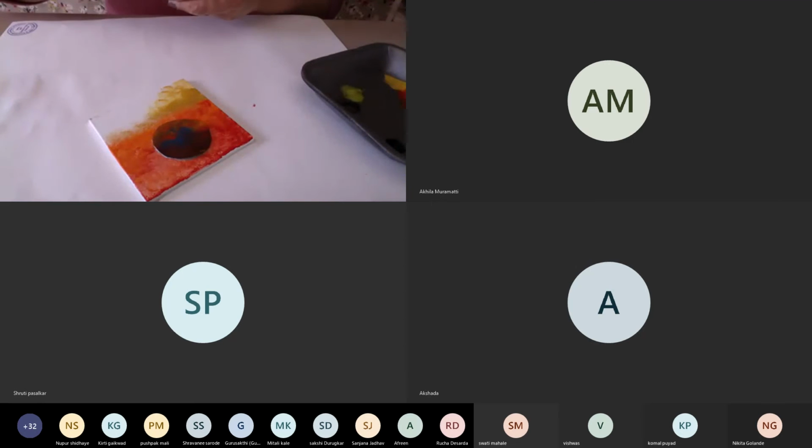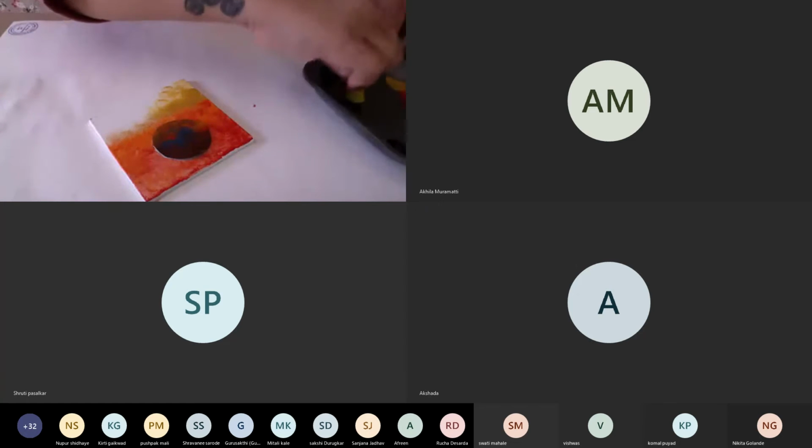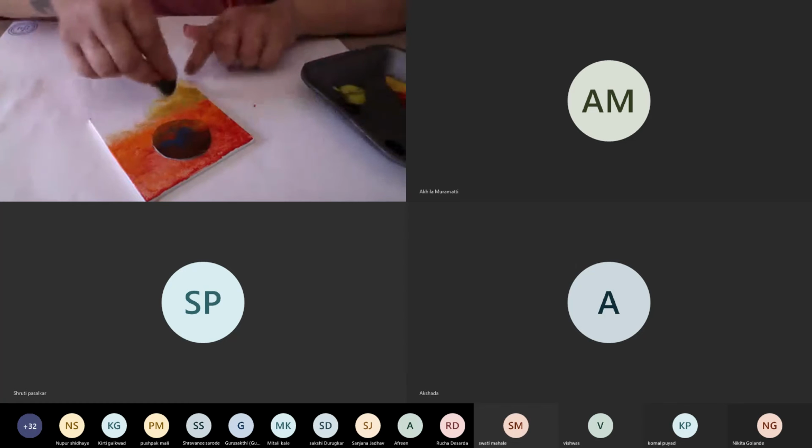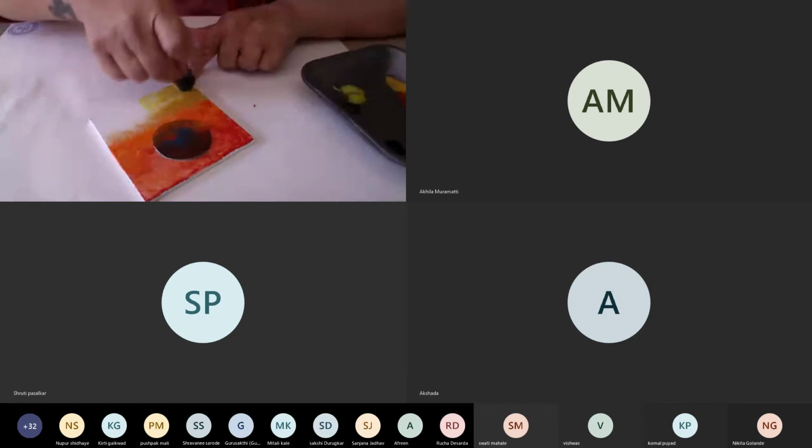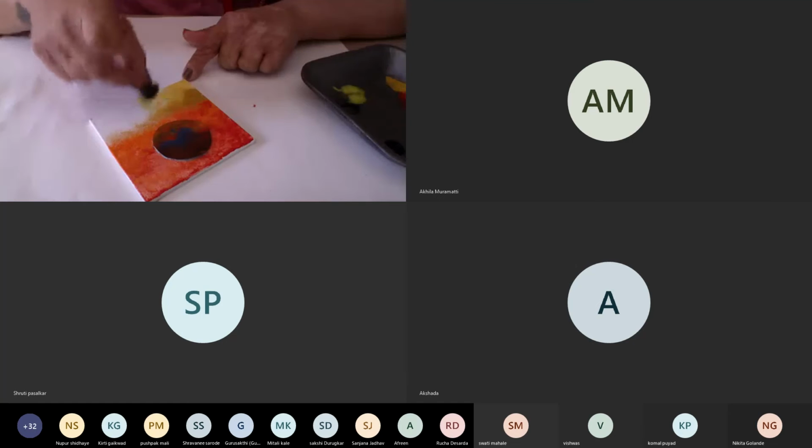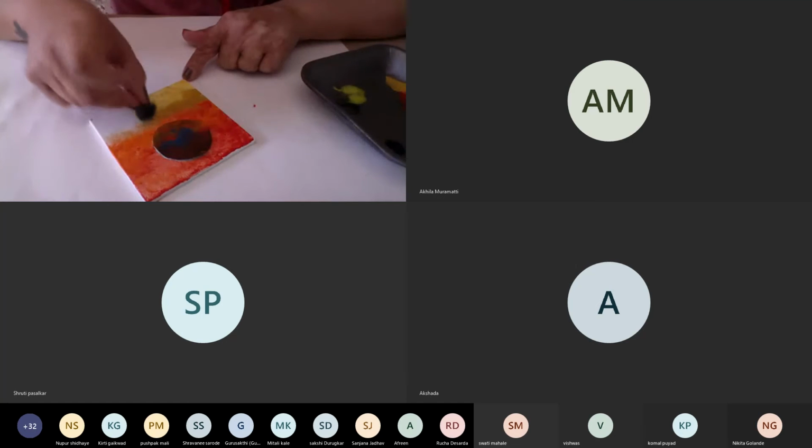Probably when you're using poster colors, you will require more quantity of color than with acrylic, because posters are water soluble, and the sponge already absorbs a lot when you're working on this.